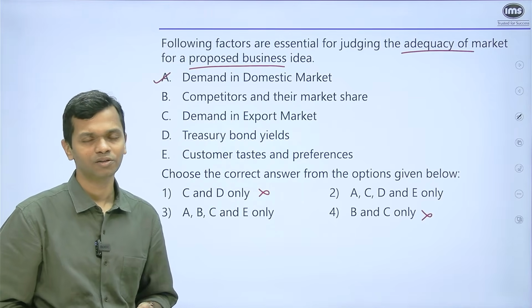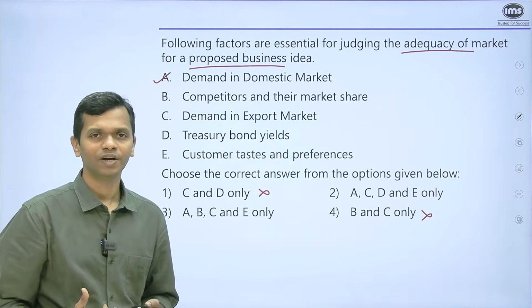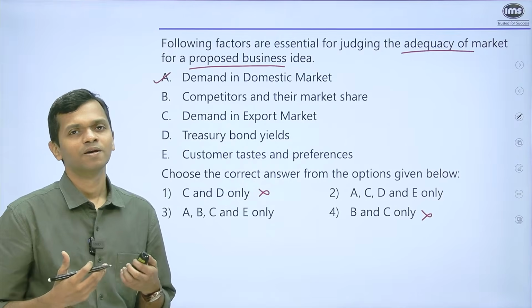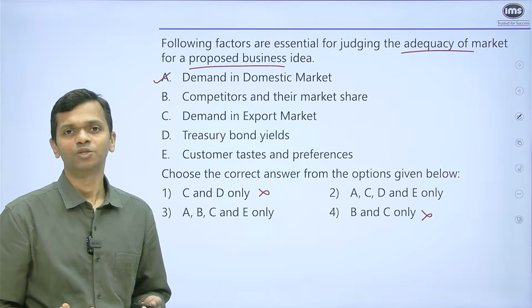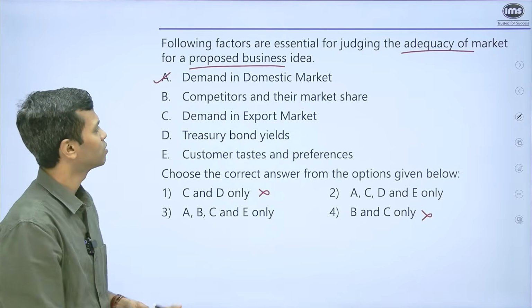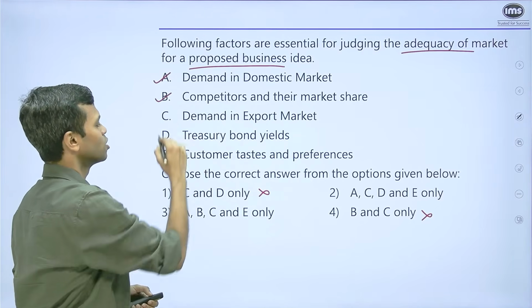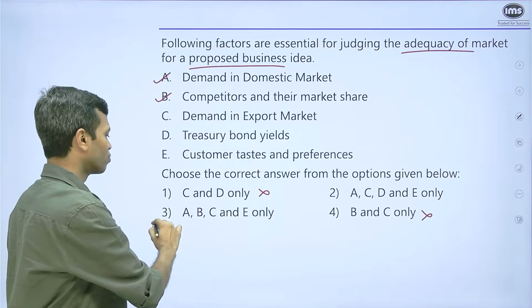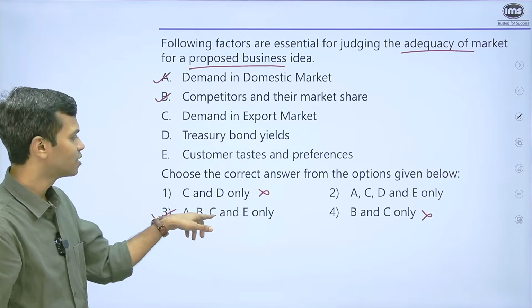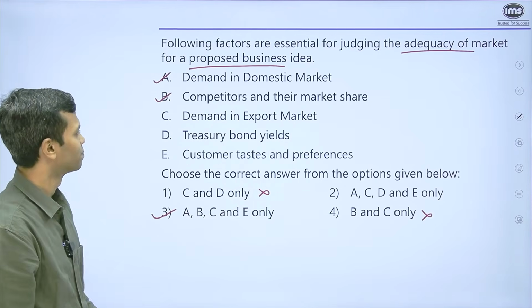There are a lot of competitors available. You will have to really fight to get market share from them. Will you enter into a market like that? The answer is no, right? So you would definitely look at the competitors and their market share. So A and B both should be there, and that is why I'm going to go with option 3, but we might as well read the remaining just for the sake of explanation.